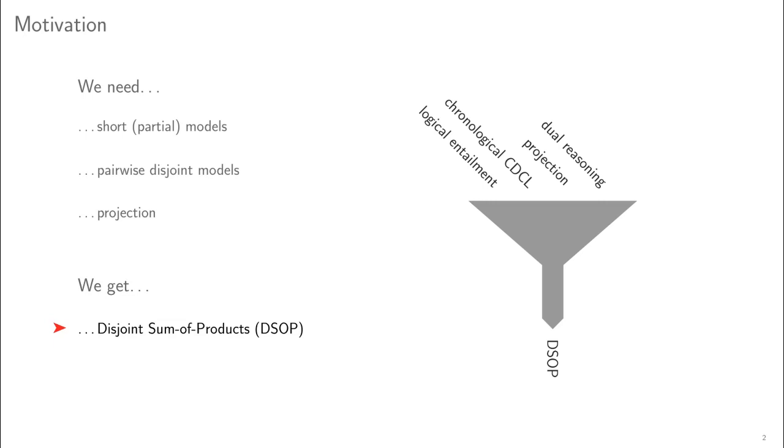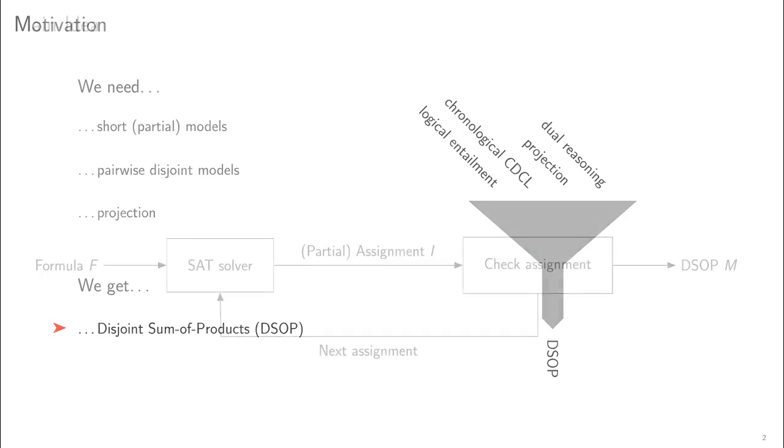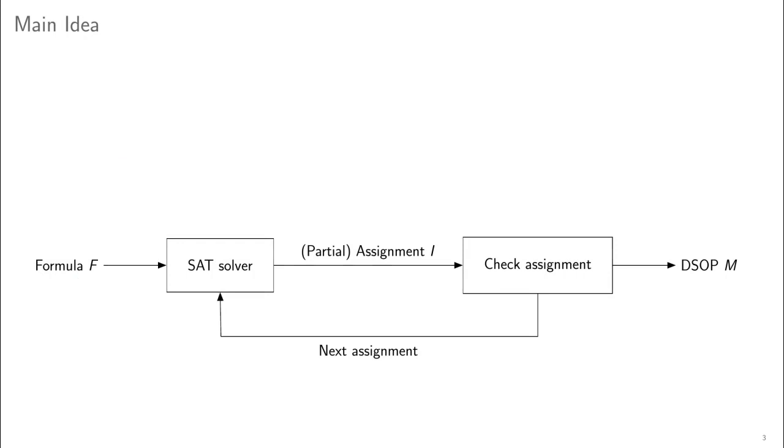If we combine the found models by disjunctions, we obtain a disjoint sum of products, or DSOP, which is a DNF whose cubes are pairwise contradicting, and which is logically equivalent to f projected onto the relevant variables. Our approach is inspired by how theory and SAT solvers interact in lazy SMT. In this figure, a schema of our method is depicted.